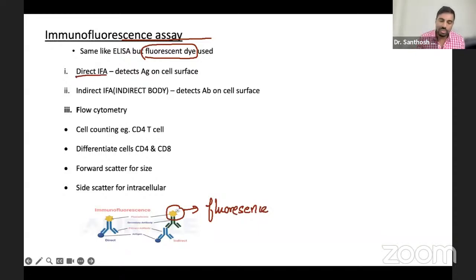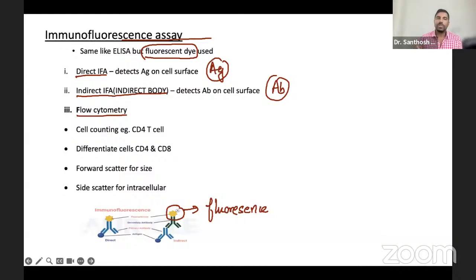It can be direct immunofluorescence or indirect, or we can use it for flow cytometry also. Always remember, direct means it's about antigen: direct ELISA, direct immunofluorescence, direct agglutination, everything is antigen detection. Indirect is always antibody detection. Okay, that's all. Then flow cytometry.